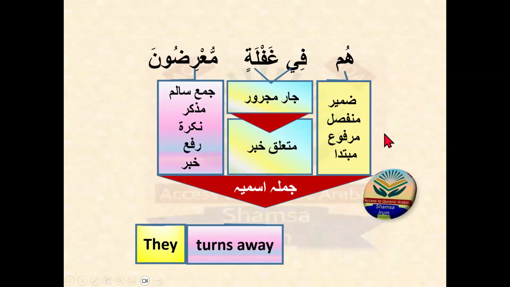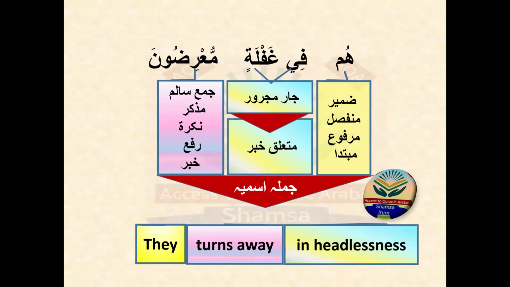One thing I want to explain here is that muta'alliq khabar can come after the khabar and it can also come before the khabar. It's normal, and you will see this structure of the sentence many times in the Quran Majid. So: they turn away in heedlessness. Mubtada, khabar, and muta'alliq khabar. Whether the jar majrur comes before the khabar or after the khabar, you know that it is jar majrur, so you will say it is muta'alliq khabar.